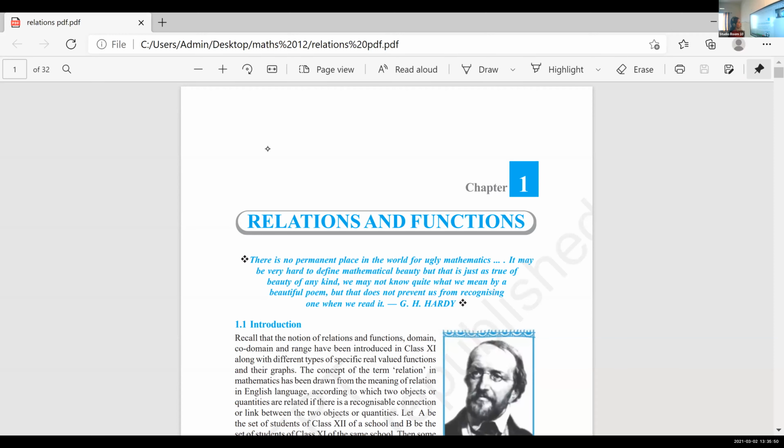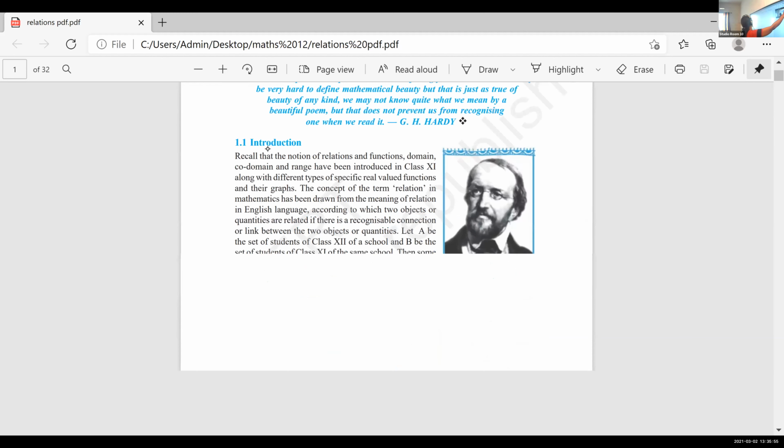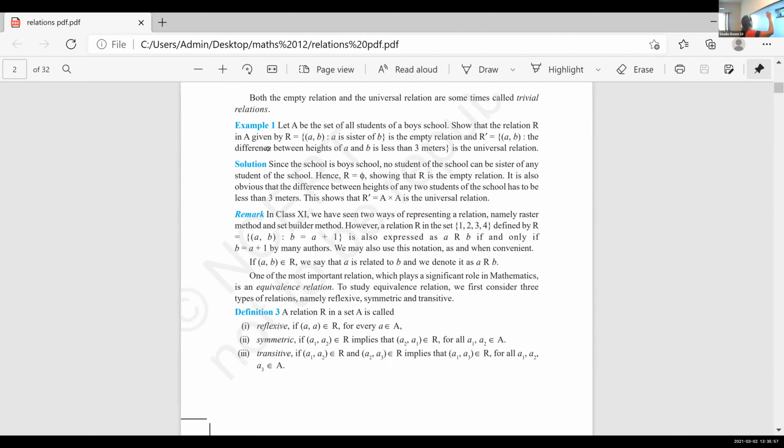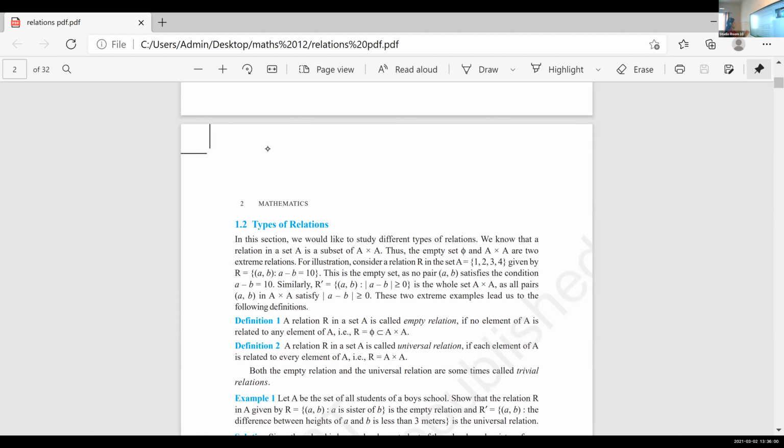So look at your relations and functions. Mark all the definitions that are given in your textbook. Types of relation. Here, what is given? A relation R in a set A is said to be an empty relation if no element of A is related to any element of A. That is, the relation is empty.